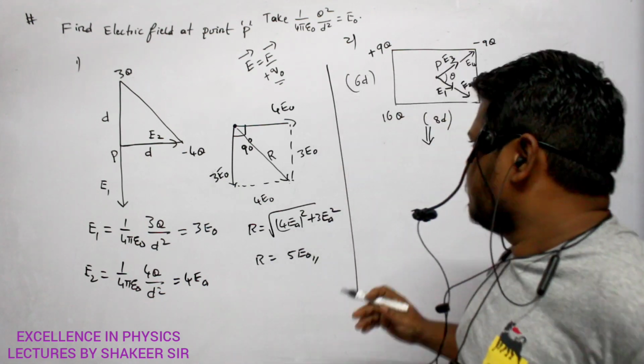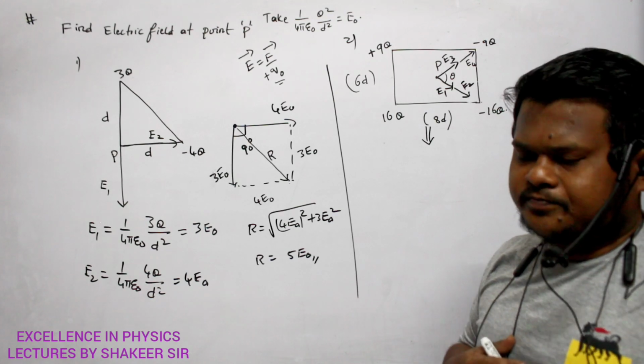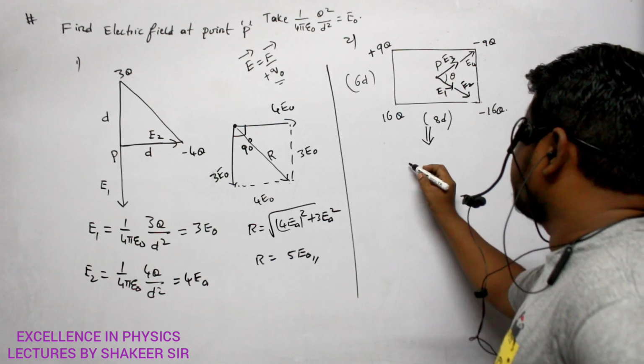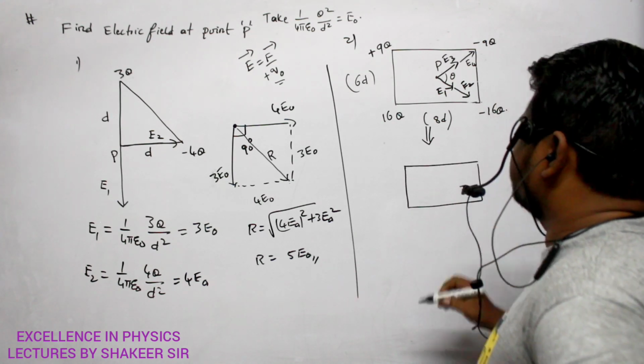Are you able to understand? No? But I don't want to do it in this method. I feel this one is a lengthy method. Then what can I do? Very simple. So if this is the arrangement of charges, clear?